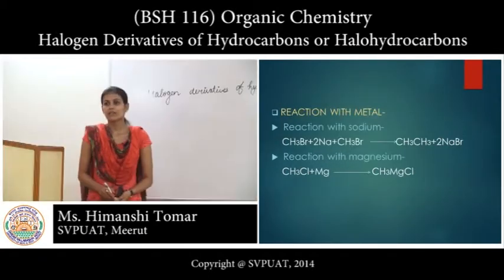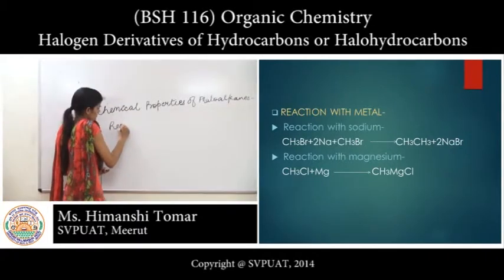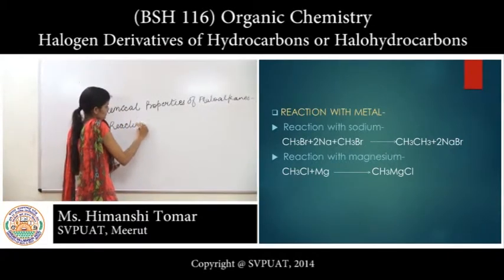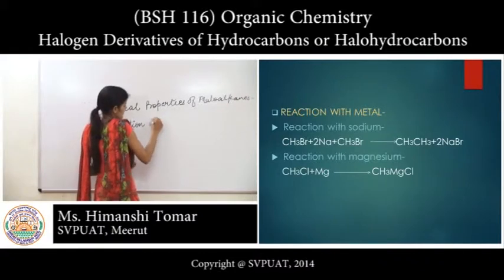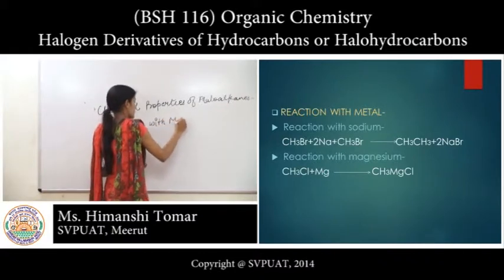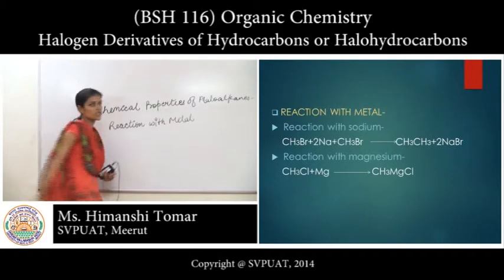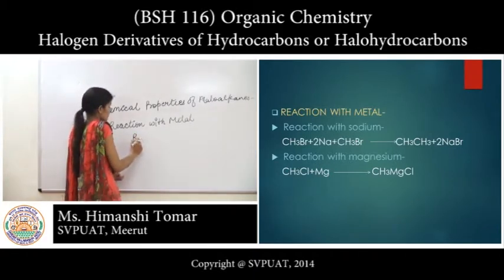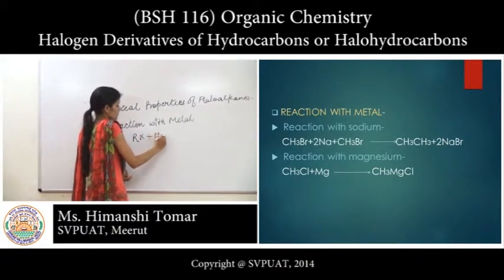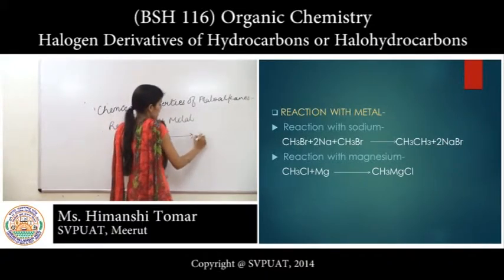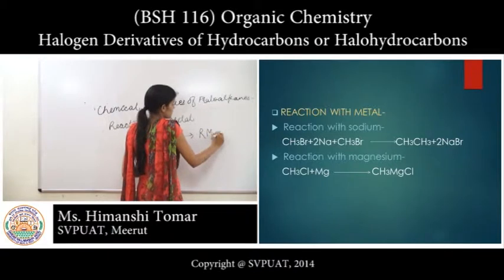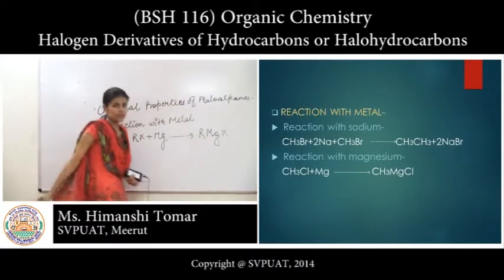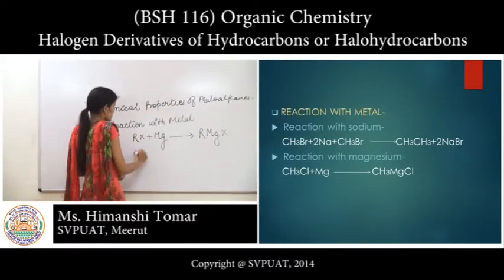Third reaction is the reaction with metal. In that reaction, magnesium metal is used. Then RX plus Mg, then RMgX is formed, which is named Grignard reagent.